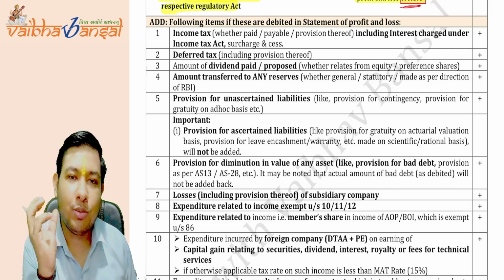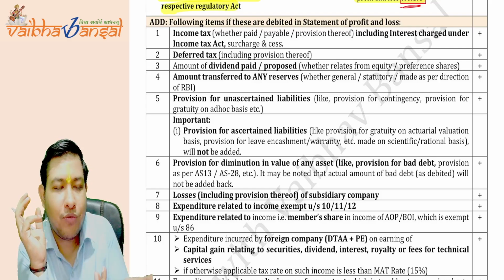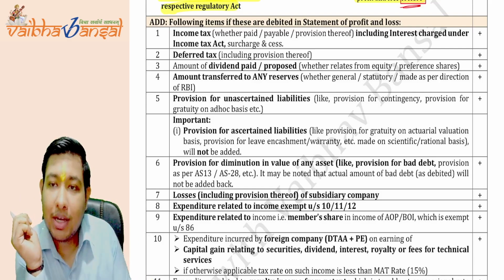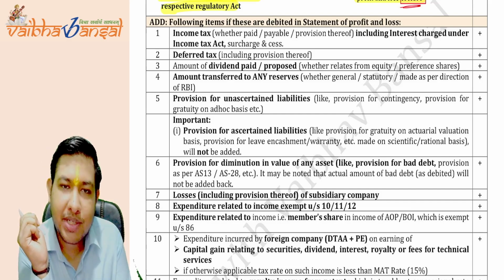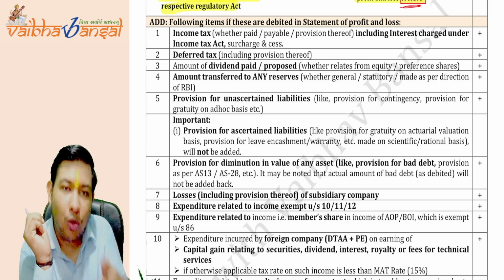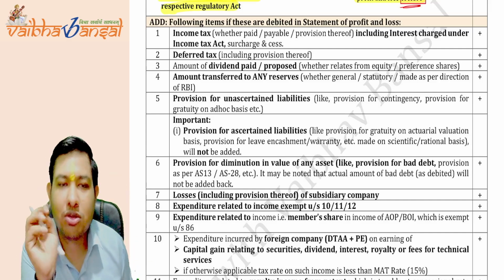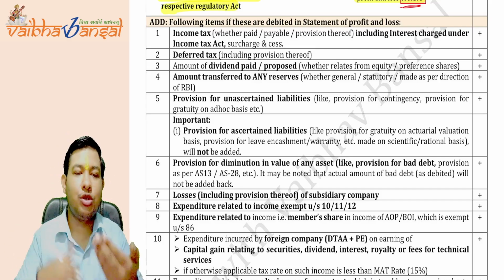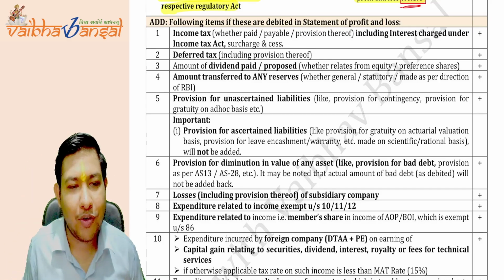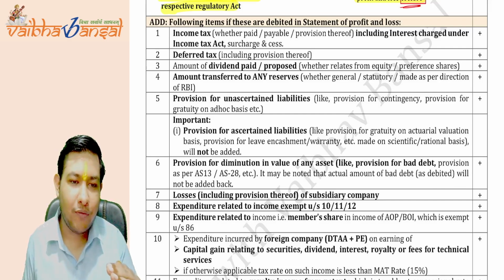The government's objective in adding this provision was that we are calculating the book profit for income tax purposes only. So the income tax which is already debited in your books of accounts needs to be ignored, cancelled off, and added back to your book profit, which is already reduced, the net profit.